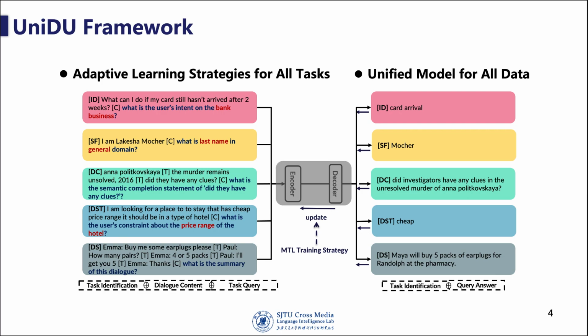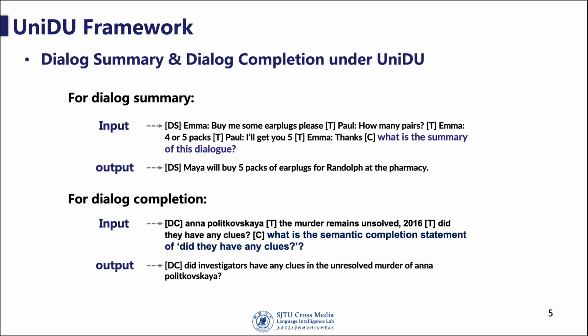In UniDU, there are 2 main challenges: how to construct a unified model for all data, and how to find adaptive learning strategies for all the tasks. We first introduced a unified model for all the dialogue understanding datasets. Dialogue summary and dialogue completion are both traditional generation tasks. The input has 3 parts: task identification, dialogue content, and task description. The output has 2 parts: task identification and question answer.